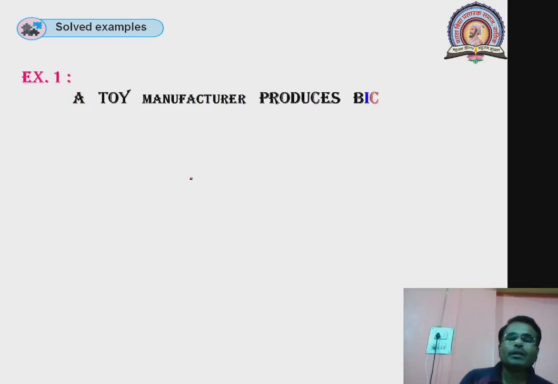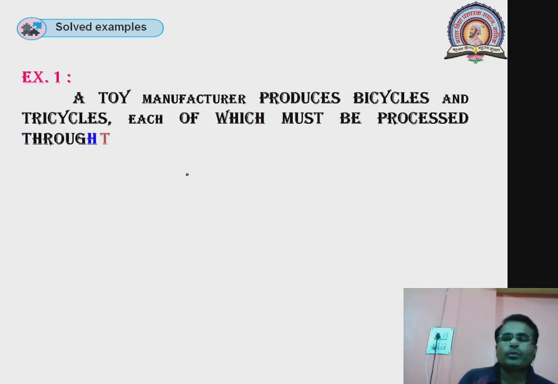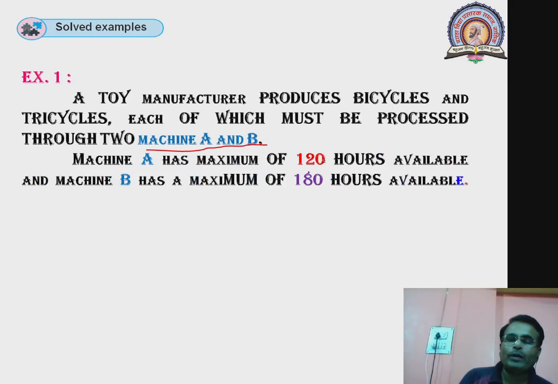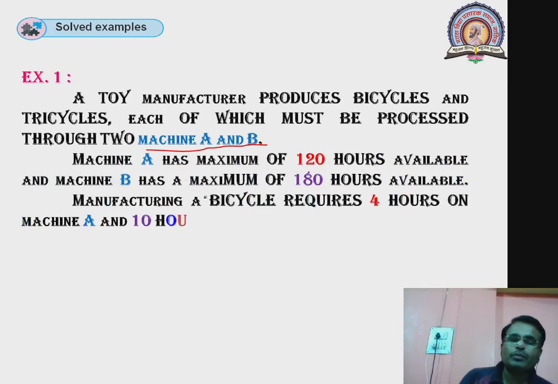The first example: a toy manufacturer produces bicycles and tricycles, each of which must be processed through two machines, say machine A and machine B. So a toy manufacturer produces two types of toys, bicycles and tricycles. They are processed on two different machines, A and B. Machine A has a maximum of 120 hours available and machine B has a maximum of 180 hours available.